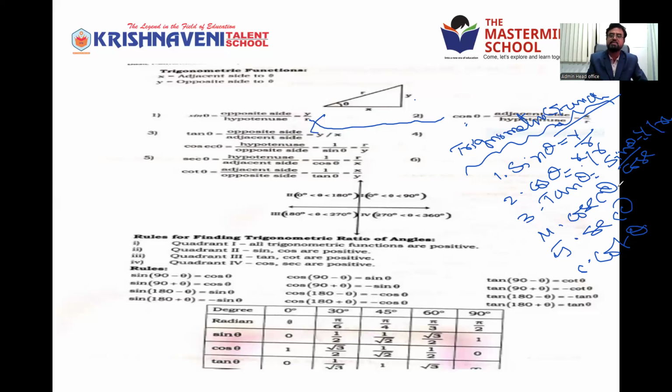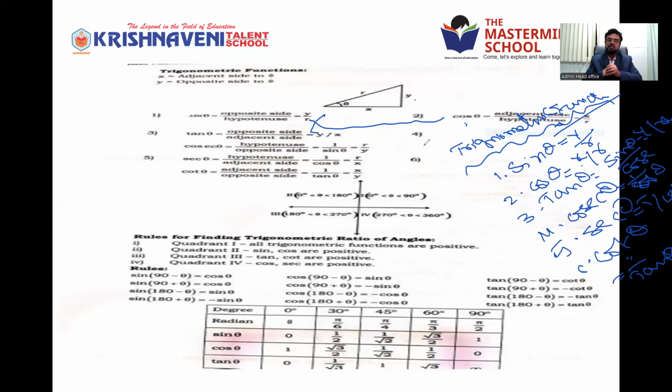Similarly, cosecant theta is 1 by sin theta, secant theta is 1 by cos theta, and cot theta is 1 by tan theta. All these three are reciprocals of the first three. In a simple way you can remember: sin theta is opposite side by hypotenuse, cos theta is adjacent side by hypotenuse, tan theta is opposite side by adjacent side, or sin theta by cos theta.